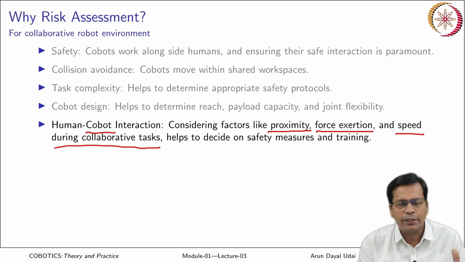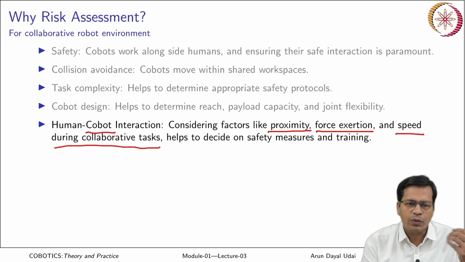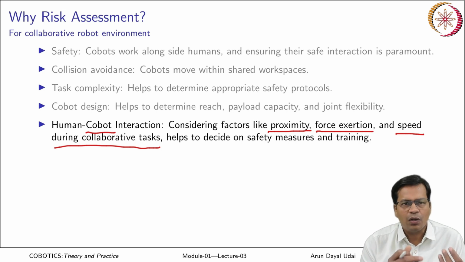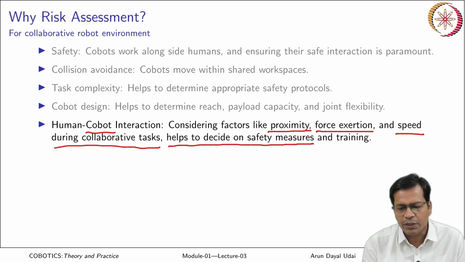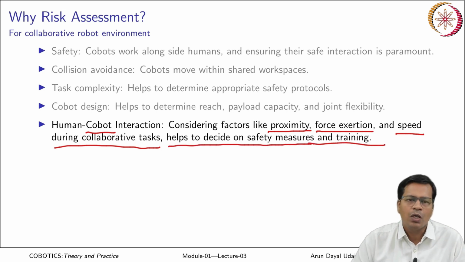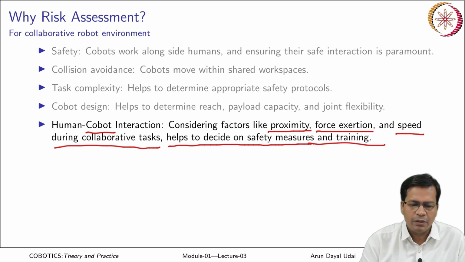Risk assessment, I tell you, is done at least twice: once during the implementation of any task that is assigned to the robot, and second if at all there is any incident that has happened. It also helps us evaluate the protocols which have been violated, right. That is why it is very important. It helps us decide on the safety measures and the training that we need to provide to the operator, right.